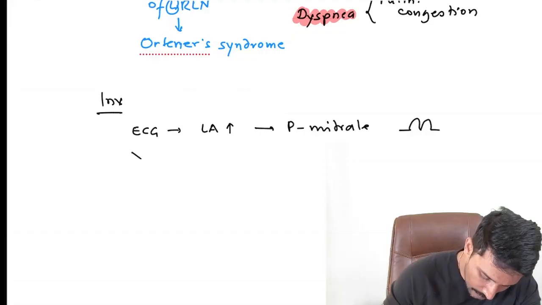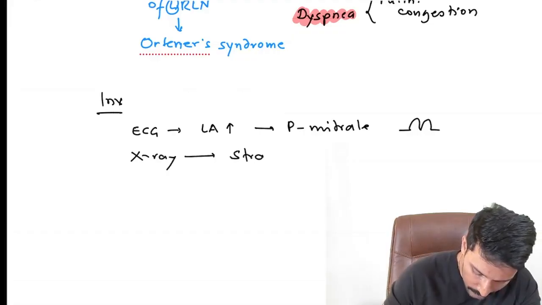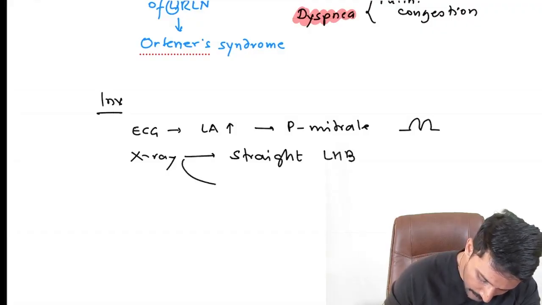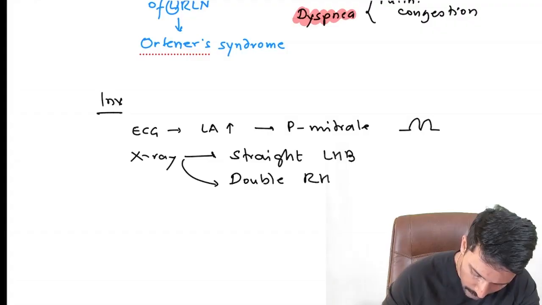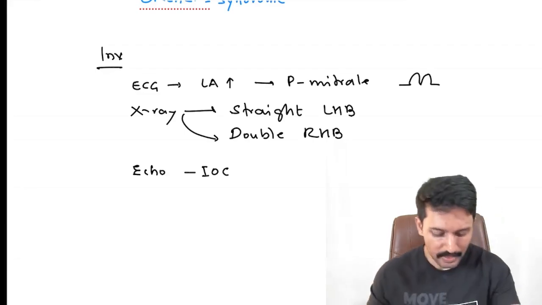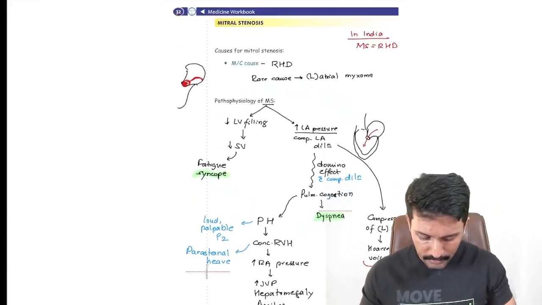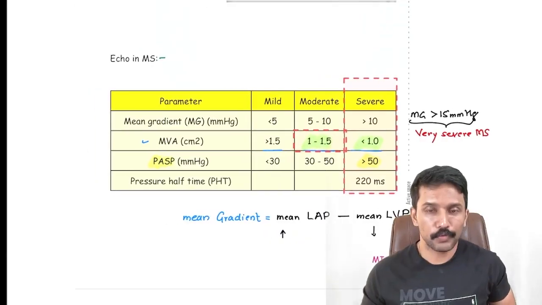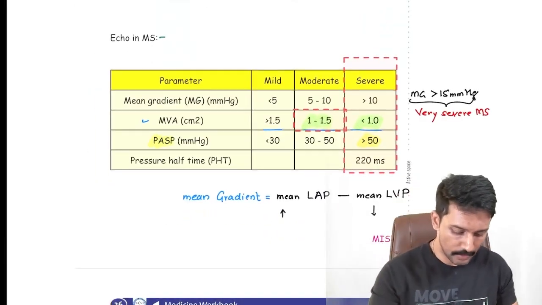Then the X-ray also shows left atrial enlargement in the form of straight left heart border and double right heart border. Echo is the investigation of choice, and I definitely want you to go through this table of severity classification.